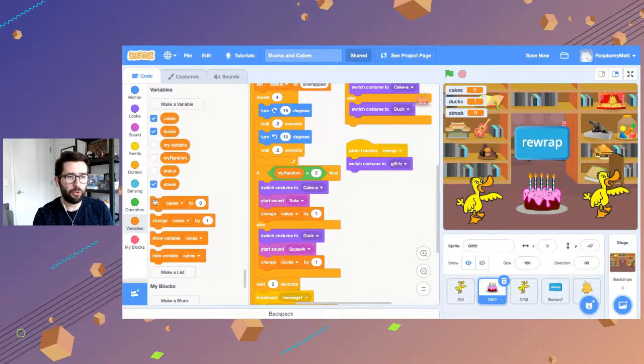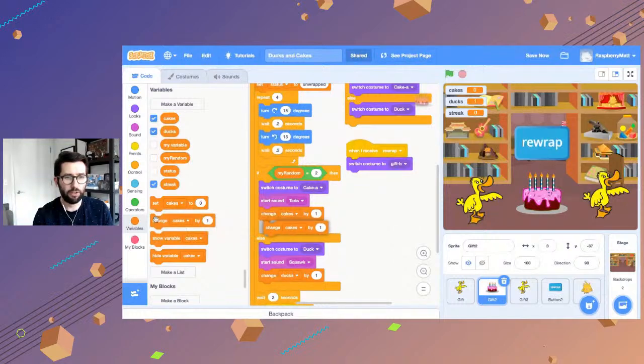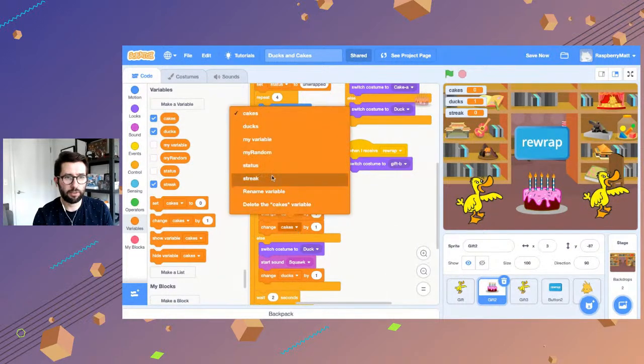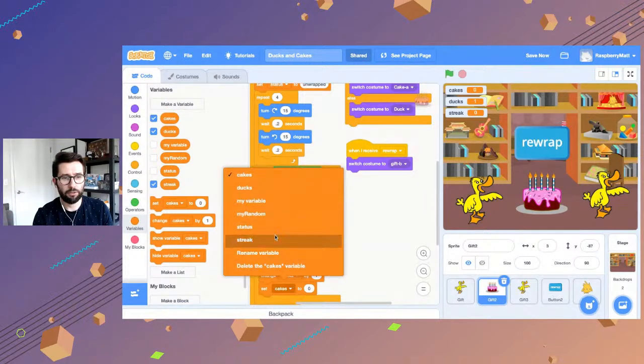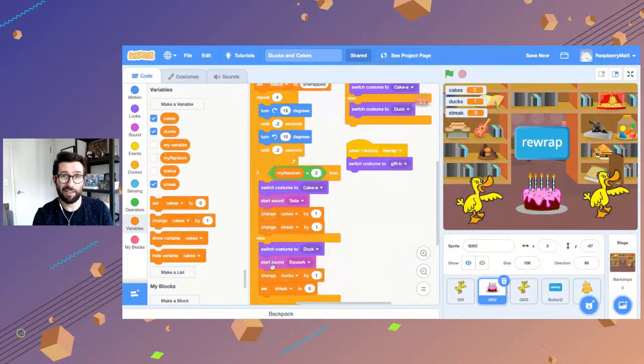And we are going to change streak by 1. Right? And then set streak to 0. Again, when it's a duck, your streak goes to 0. It's over. Otherwise, you're going to add 1 if it's the cake.